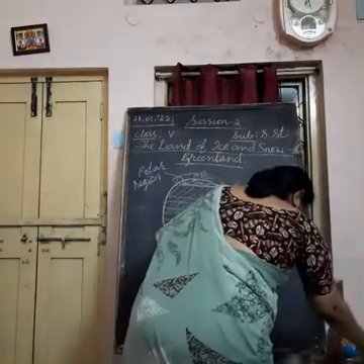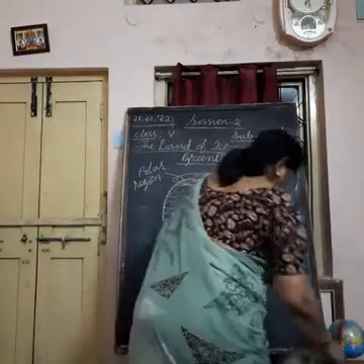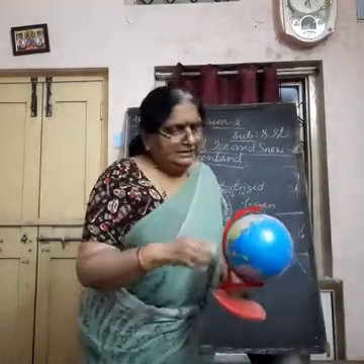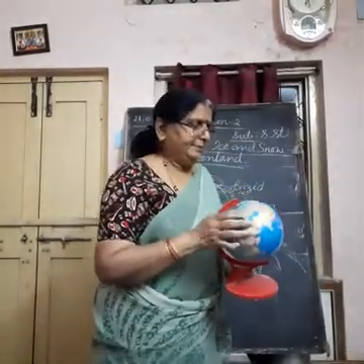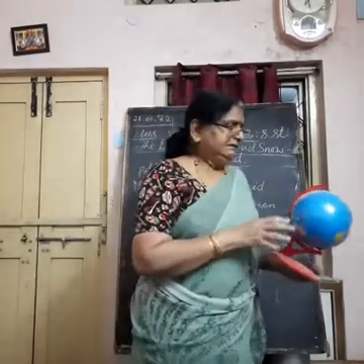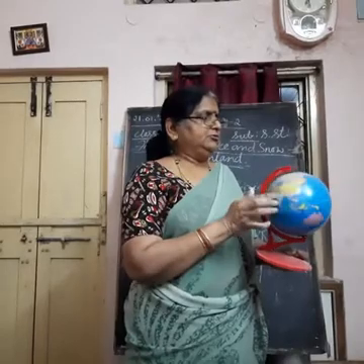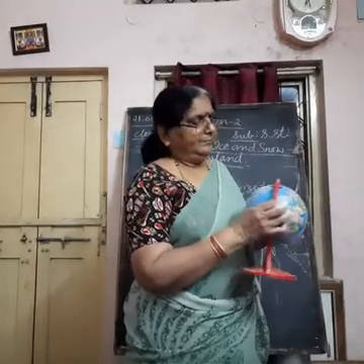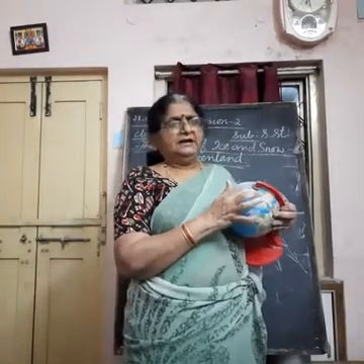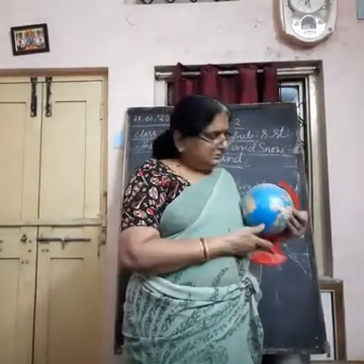Let me show it. I will try to show it with the help of this globe. It is a globe, children. I hope you can see, even if not, it is my simple trial of how to show. So, here is Greenland near the pole. This is North Pole, this is South Pole.